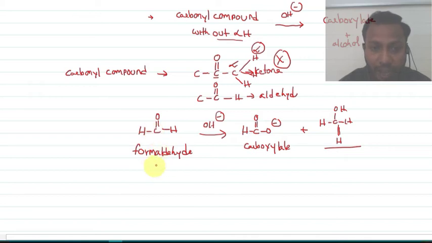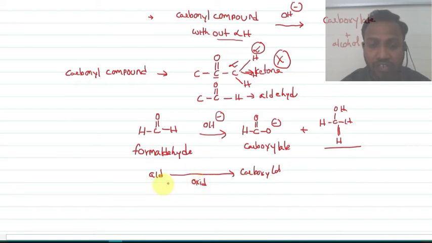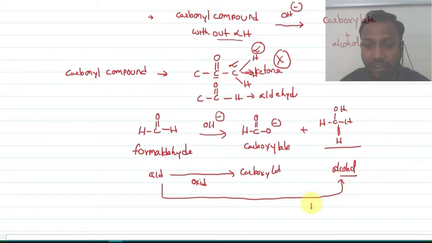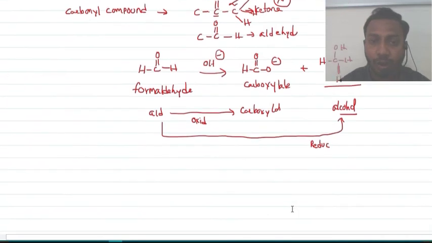See here, an aldehyde, whenever it forms a carboxylate, we call it an oxidation reaction. Similarly, if it forms an alcohol, we call the reaction a reduction reaction. Now the same aldehyde is undergoing both oxidation and reduction. Whenever the same compound undergoes both oxidation and reduction, we call it a disproportionation reaction.